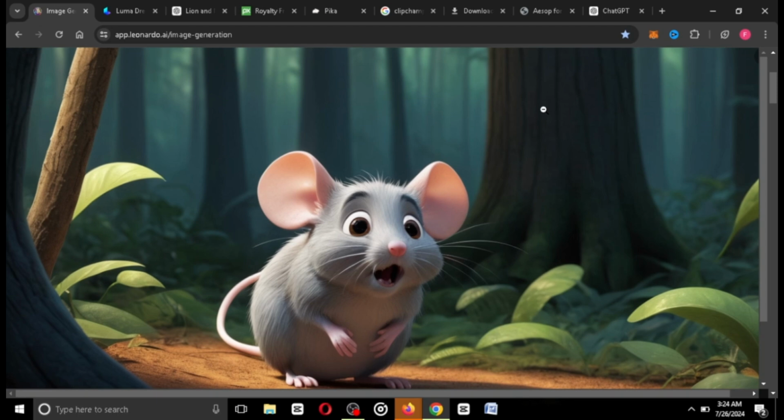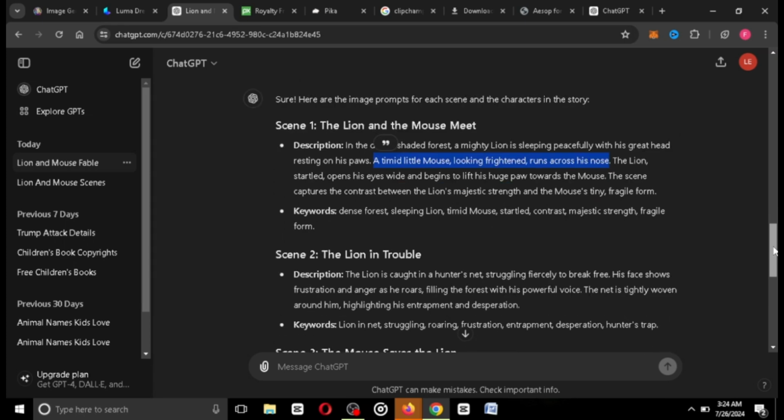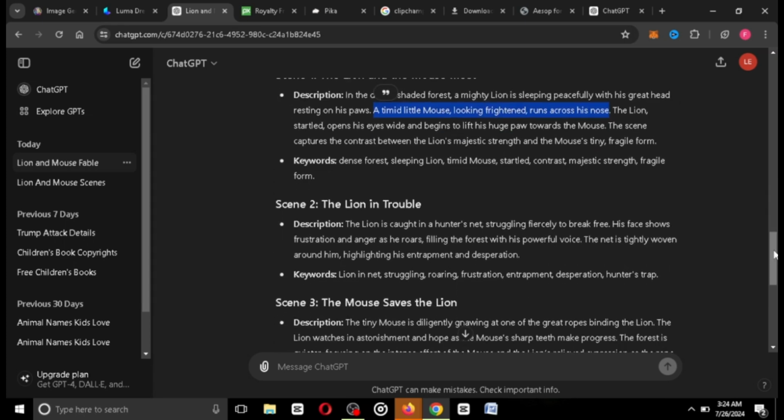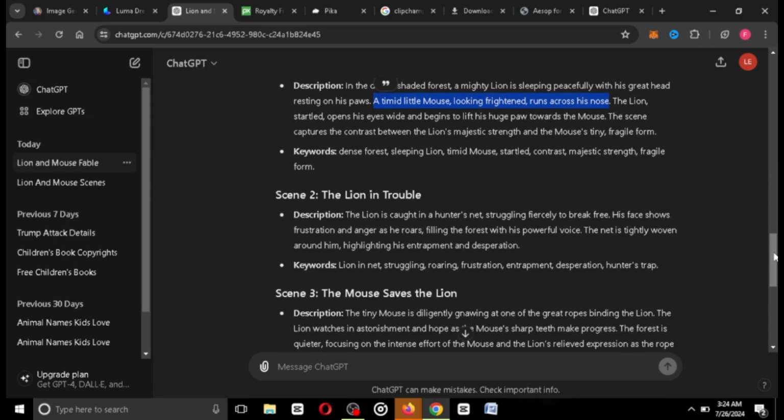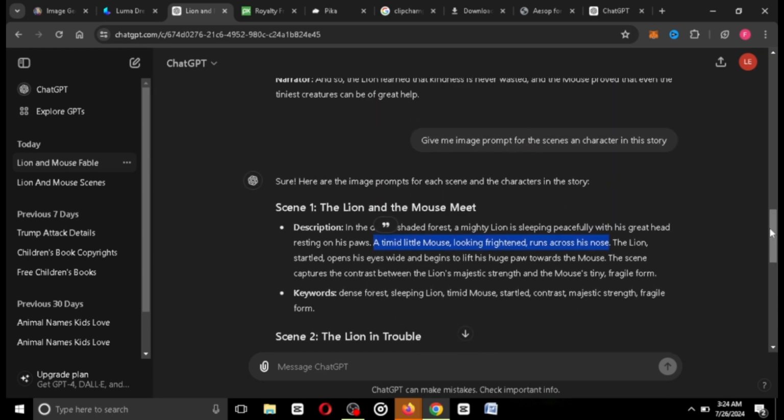So you can just play around with the prompt that ChatGPT has given us, and the same way generate the images for the rest of the scenes, guys, for scene 2 and scene 3. That is how I was able to achieve mine. Also, I played around with the prompting and I was able to achieve all my images.